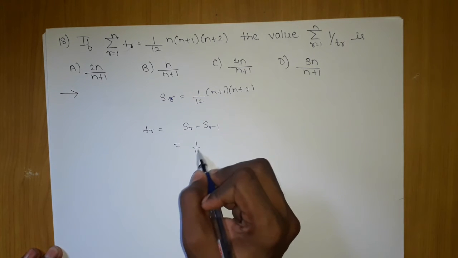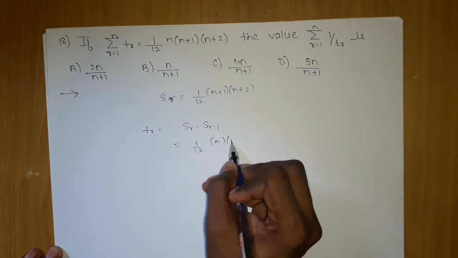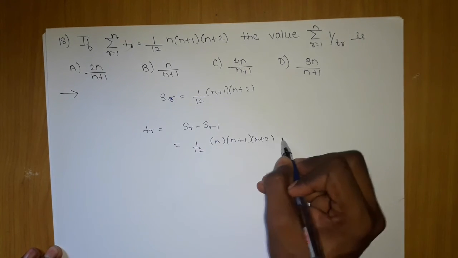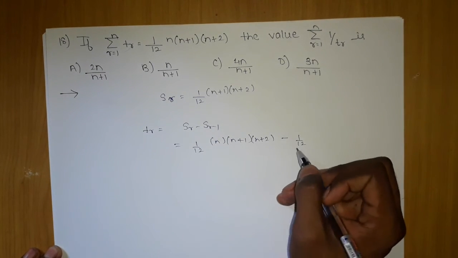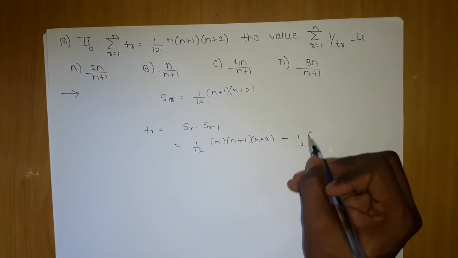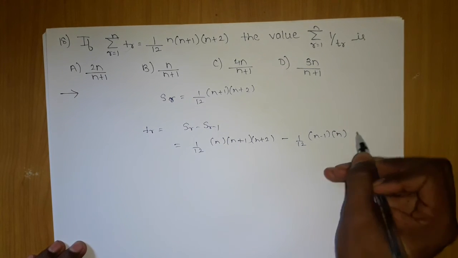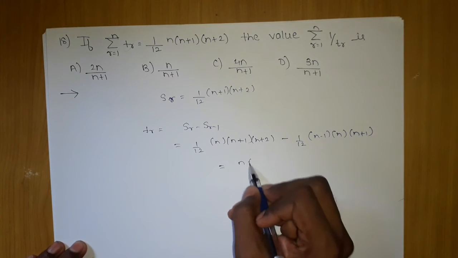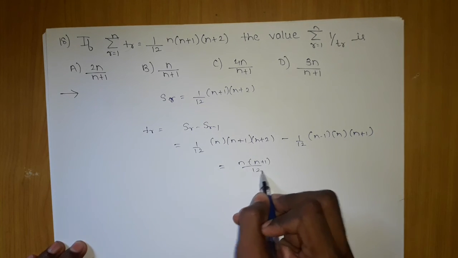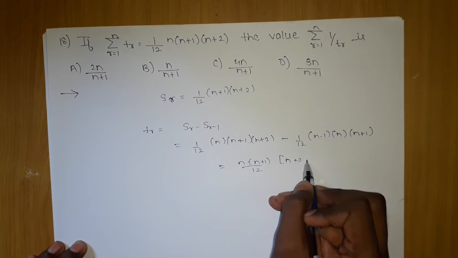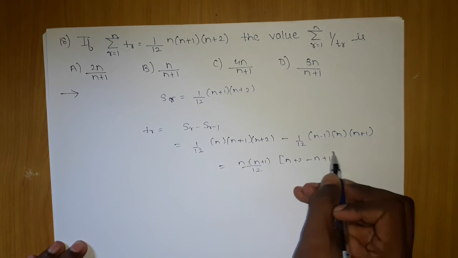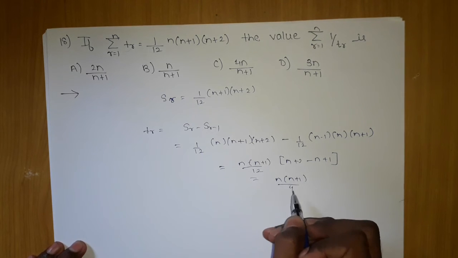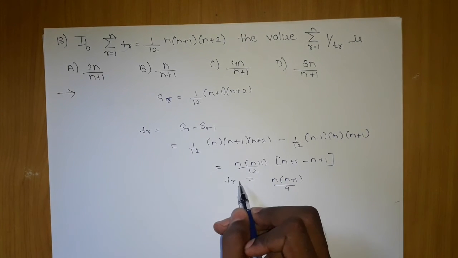The moment I use this formula, 2L into n plus, okay, n plus 1, n plus 2, the starting one will be same, but in this one we will change the things. Here n minus 1 will be there, this will be n, this will be n plus 1. We will take the things common. n into (n plus 1) upon 2L, n plus 2 minus n plus 1, giving me finally n into (n plus 1) by 4. Okay, this is our TR.